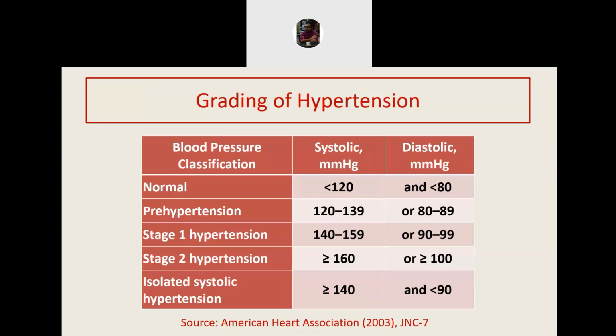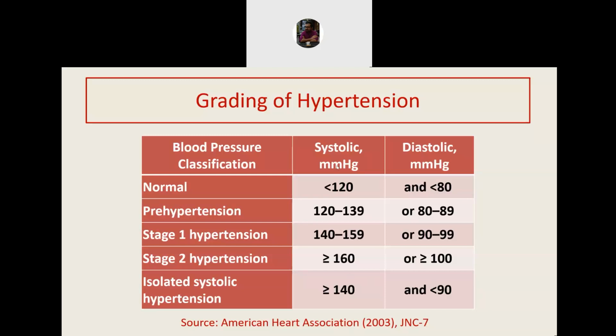When systolic BP is between 140 to less than 160 and diastolic BP between 90 to less than 100, that is stage 1 hypertension. And if systolic BP is more than 160 or diastolic more than 100, that is stage 2 hypertension. If there is only rise in SBP and no rise in DBP, it is called isolated systolic hypertension.